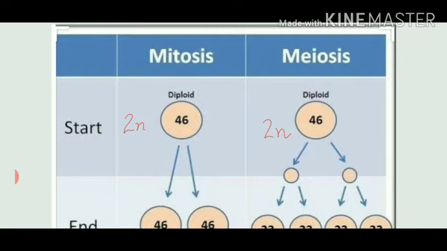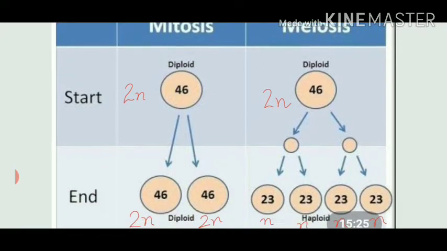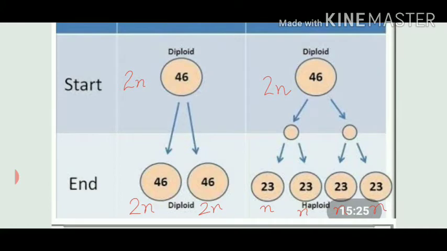structure in the starting. So this is an example of human beings, that chromosomes are present in pairs. Two sets of chromosomes are there where n is equal to 23. So when we multiply 2 with 23, we will get an answer of 46 total chromosomes. What will happen at the end of the mitosis is that both the cells formed from the previous cell will again be diploid because the division is equational. There will be no change, no reduction in the number of chromosomes. So this is called mitosis.